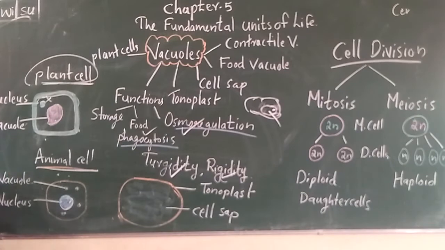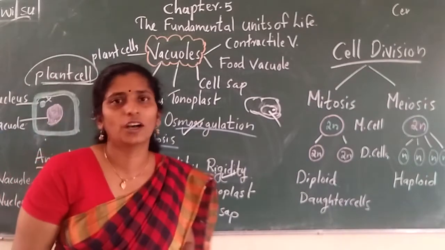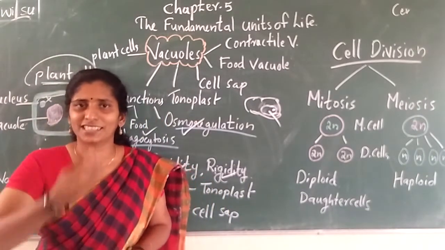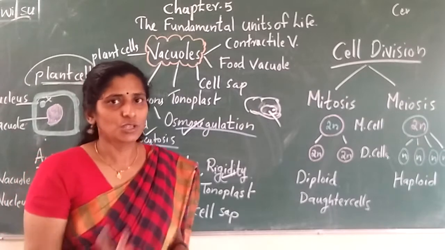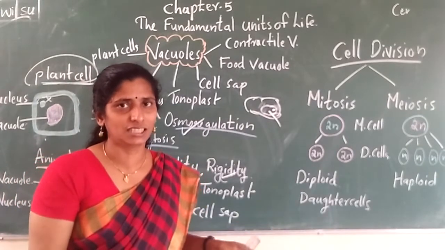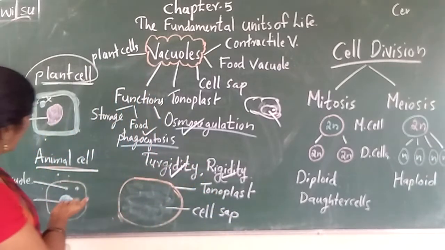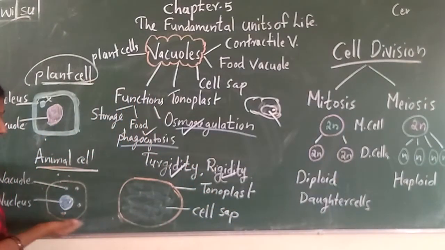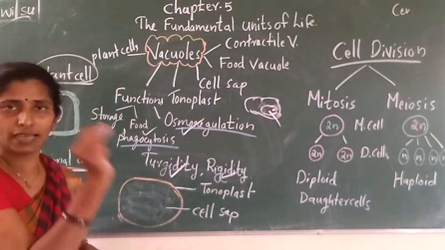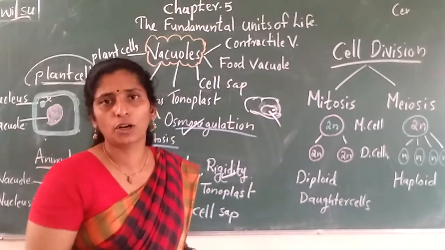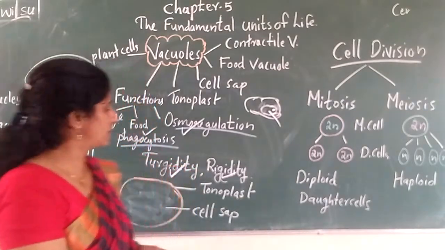But in the case of animal cell, there are no big vacuoles, because we are not storing. We are just eating and utilizing it. So we don't need to store so many things. So we have no need of that many vacuoles. So that's why the brain will be in the center in the case of animals, and small vacuoles will be here and there. That's all. No much importance of vacuoles in the animals.